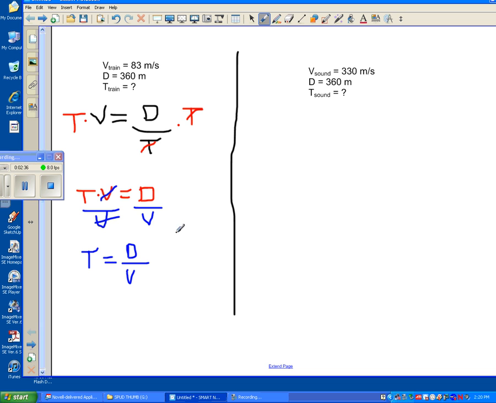All right, so now we're ready to plug in the numbers. So displacement on this side is 360 meters, divided by the velocity. Velocity is 83. You plug that in, and you'll get 360 divided by 83, which is 4.34.